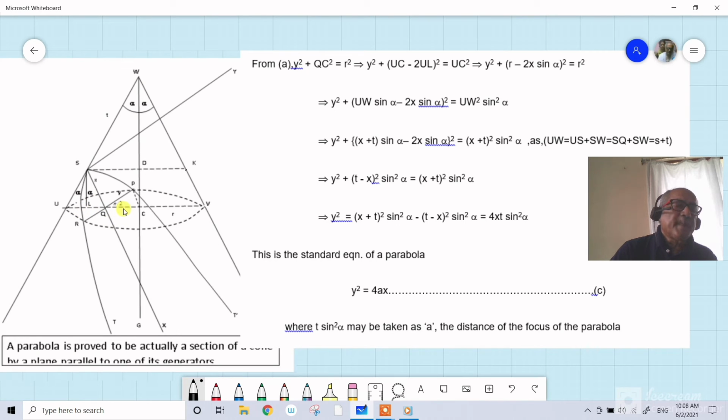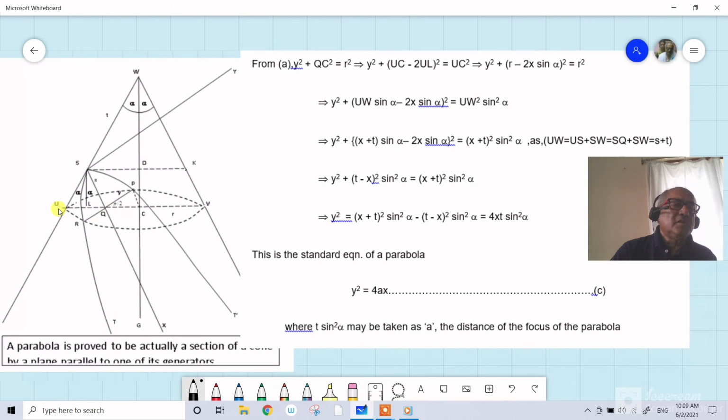Now QC square plus y square is equal to r square, where r is the radius of this circle. PC is r, CB is r, and CU is r. So we have r square, y square plus QC square is equal to r square, or QC is UC minus 2LQ.